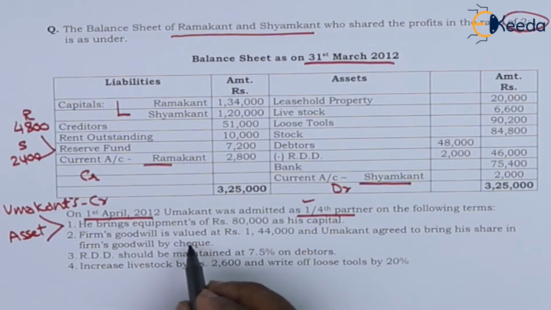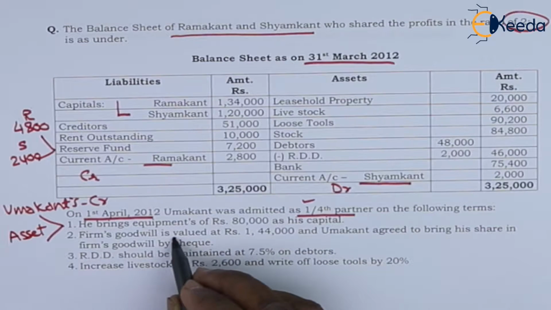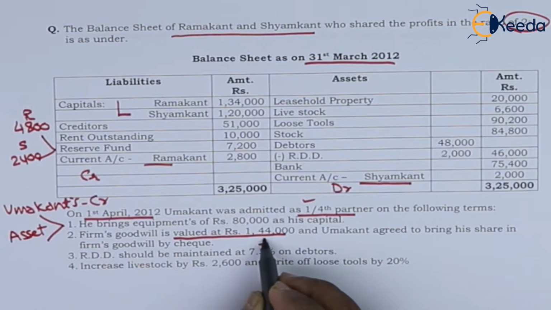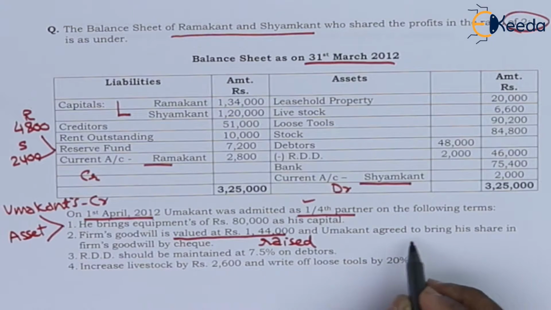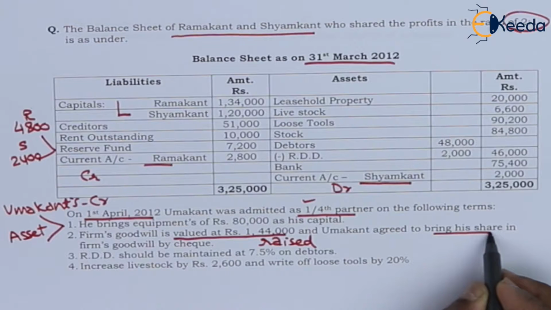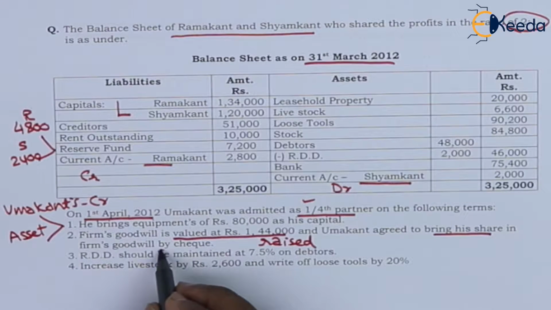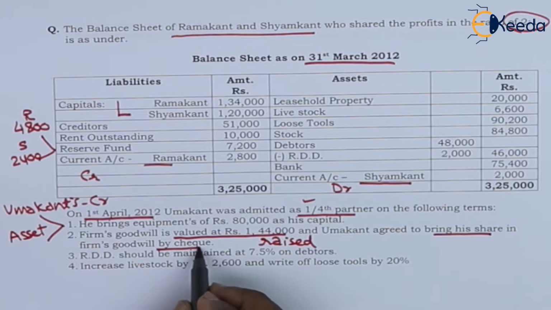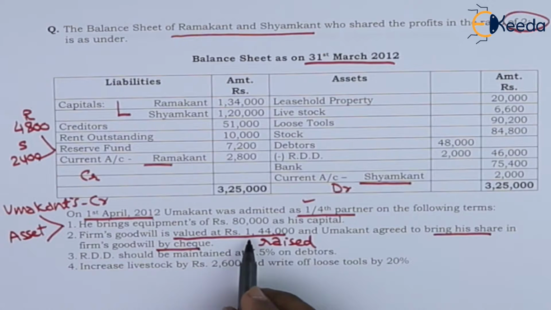Firm's goodwill is valued at 1,44,000. Valued means here it is raised. Goodwill account is opened. And Umakant agreed to bring his share in the firm's goodwill by check. So the whole firm's goodwill is calculated as 1,44,000.